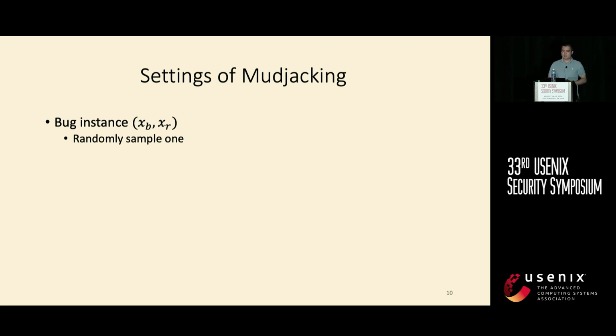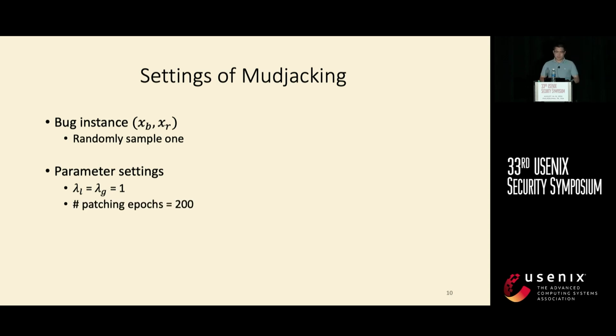Regarding the setting of Mudjacking, we randomly select one bug instance from the testing set in the dataset. And we set the weight of locality loss and generalizability loss equal to the weight of effectiveness loss. And we train the patching process for 200 epochs. And we randomly select 50,000 images as the validation data.